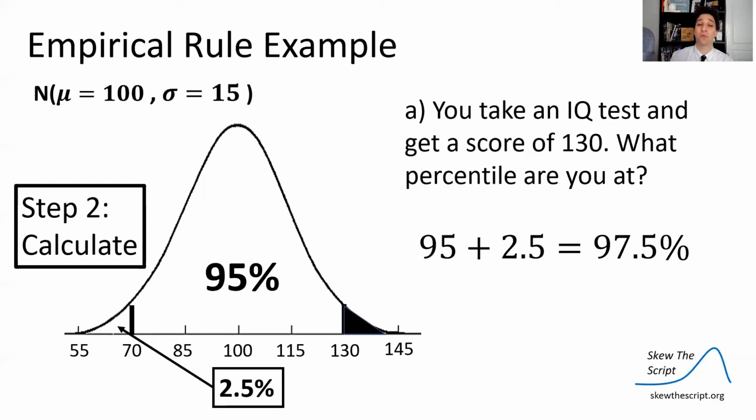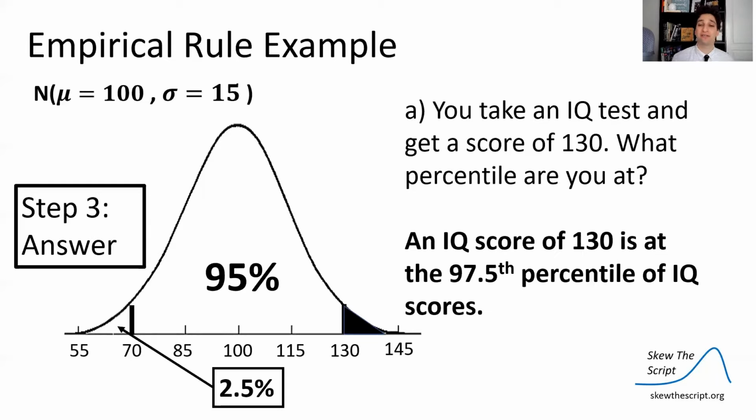That's how you use the empirical rule to get a quick calculation out of a normal curve. So answering this question in context, that's step 3. An IQ score of 130 is at the 97.5th percentile of IQ scores. It's at that percentile.